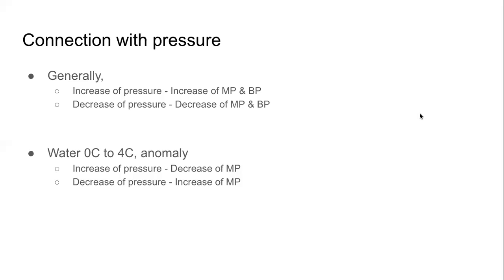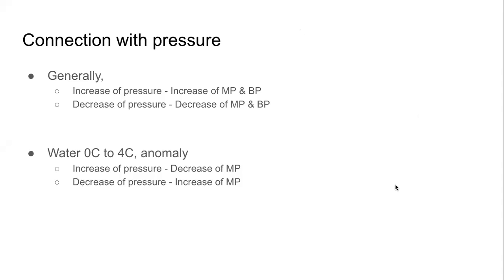Now here comes the anomaly again. With respect to water, H2O in the temperature range 0 degrees Celsius to 4 degrees Celsius. If we increase the pressure, generally what will happen?